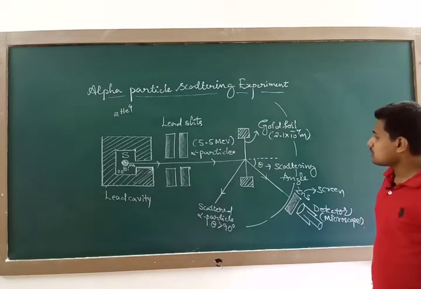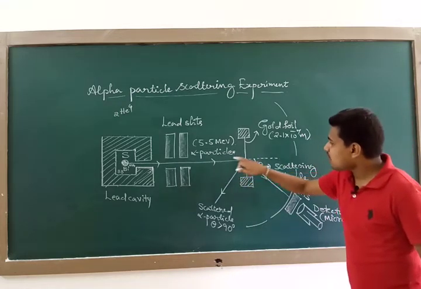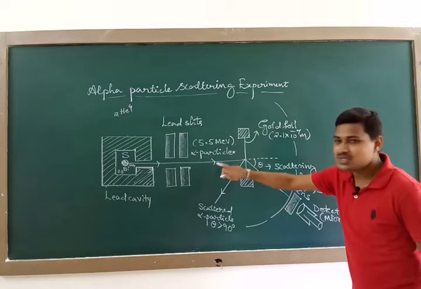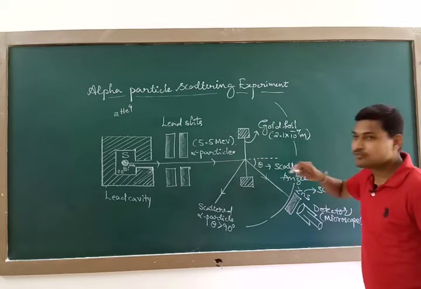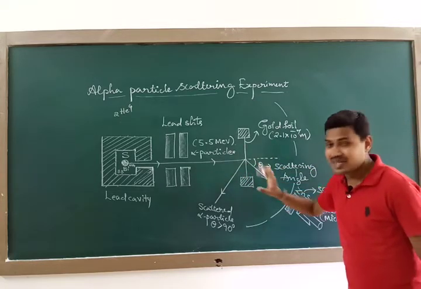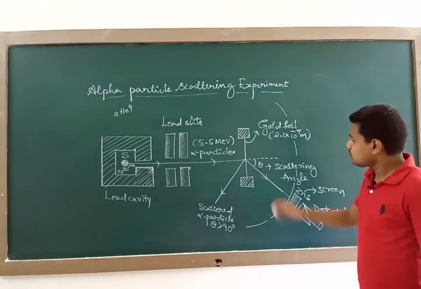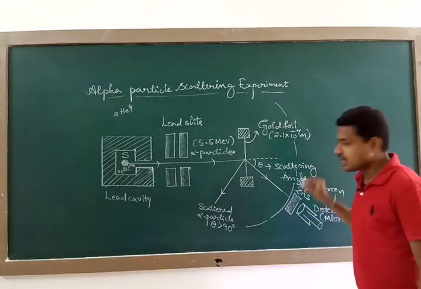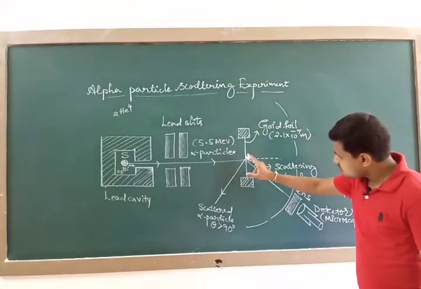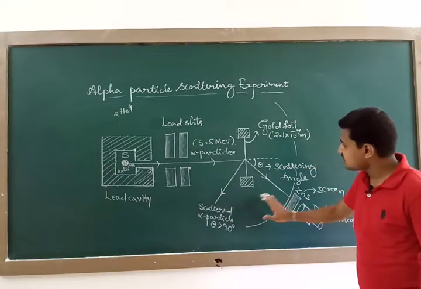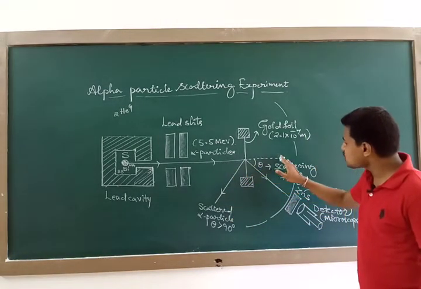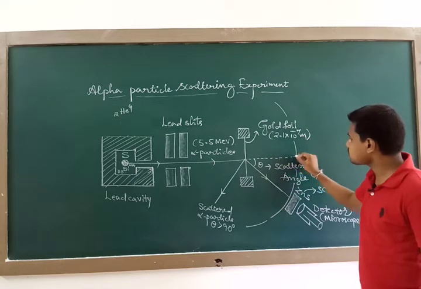Once these incident alpha particles fall on the gold foil, they get scattered into different directions, and that scattered alpha particle I have represented here, and this is the initial path of the alpha particle.